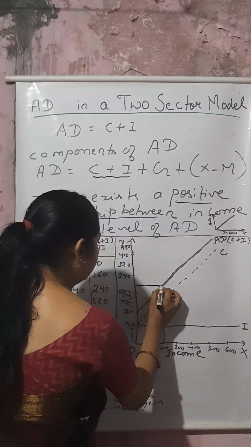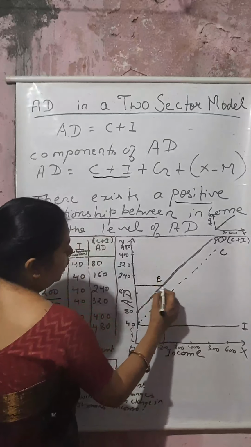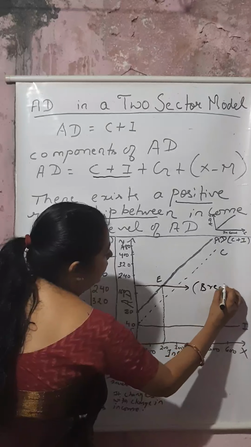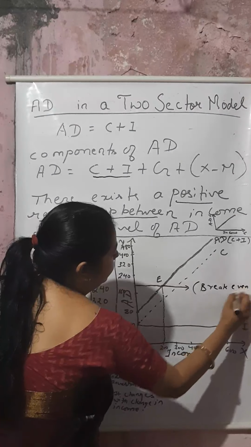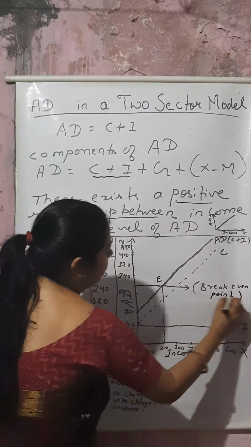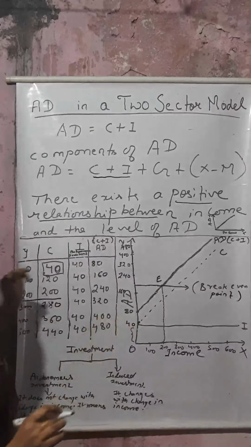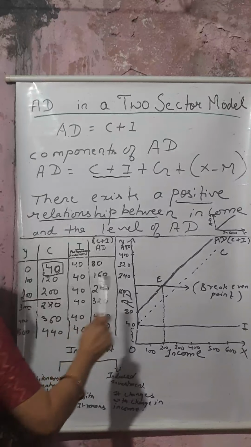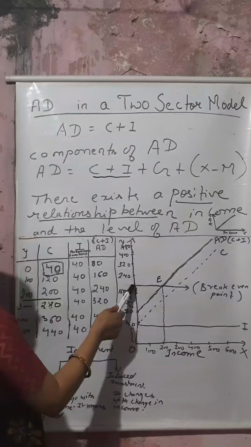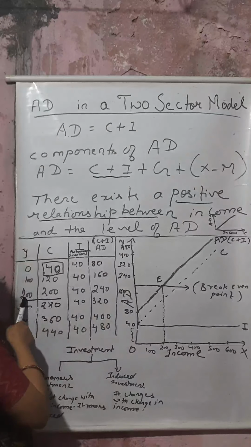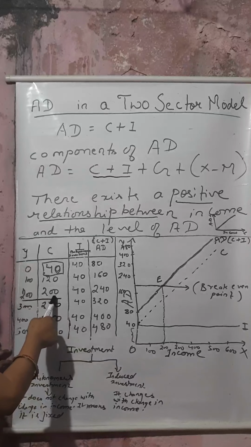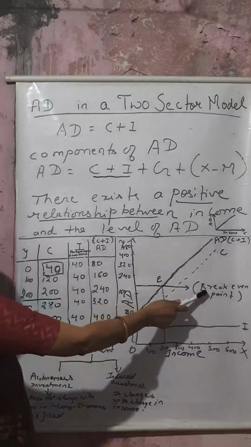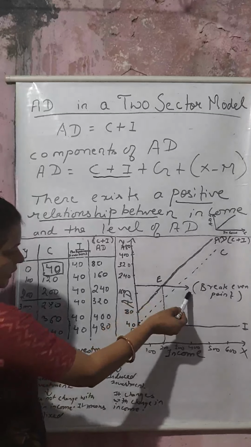Okay, this is your equilibrium point. Now this point will be said to be the break even point. Break even point means that at point E your income and AD are equal. See, at point E your income 200 is equal to 200 AD. Here income is 200 and consumption is also 200. Then what is this indicating? This is indicating your break even point. So I have drawn a line, a break even point.